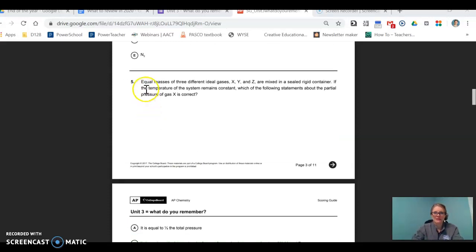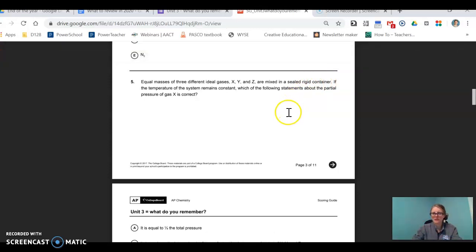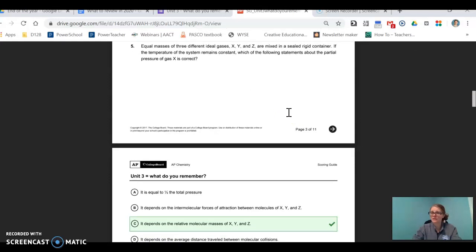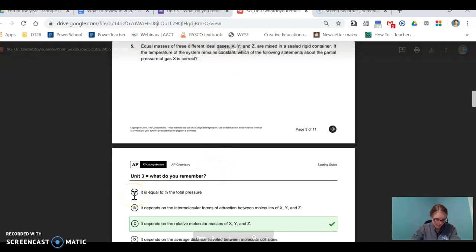5 was the requested one. So 5, it says there's some key terms in here. Equal masses is a key term. Ideal gases is a key term, and rigid container. So this first sentence is just full of key terms. If we look at the answers here, we're trying to look at which of the following statements about partial pressure of a gas X is correct. We know nothing really about X, Y, or Z, other than they are different gases. So basically they're different. So A was a common answer that you might have said that was wrong.